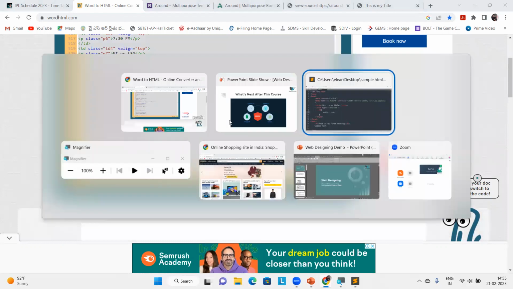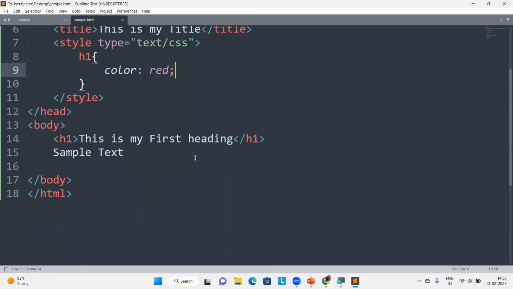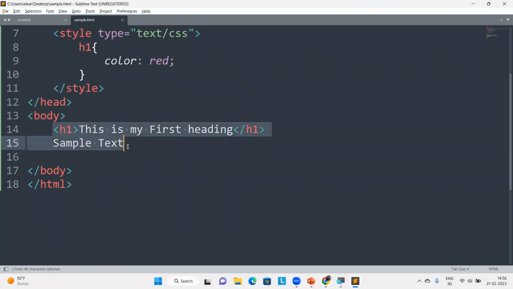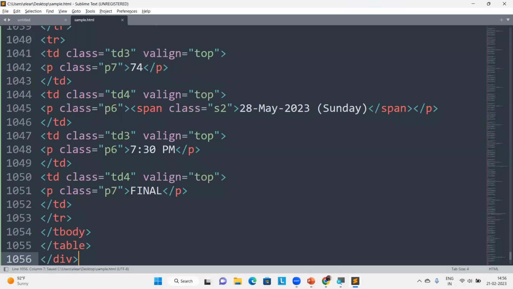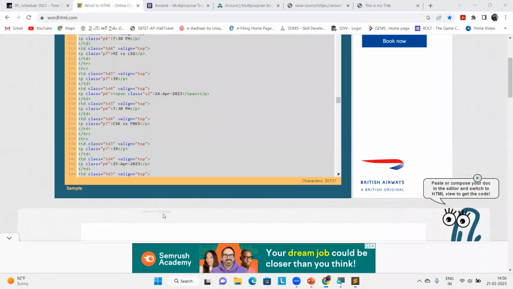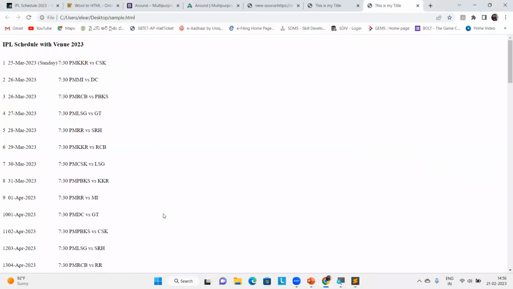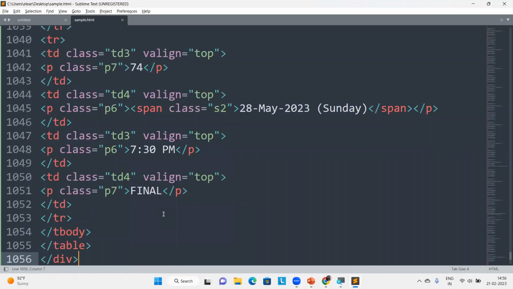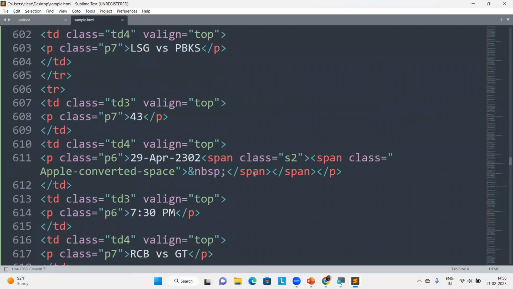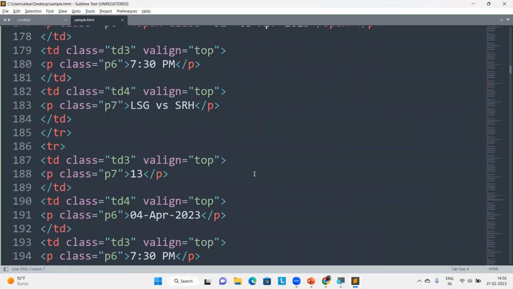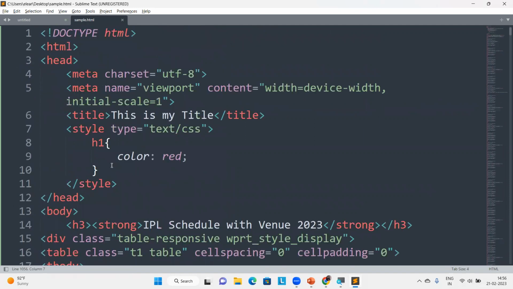I'm going to include this code in my table, right? Yes, I'm saving this, I'm opening the browser. There you go, perfect. With the use of HTML I wrote some content, and if I want to make some changes, yes, I can, by writing CSS and everything.